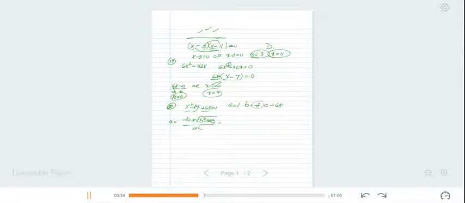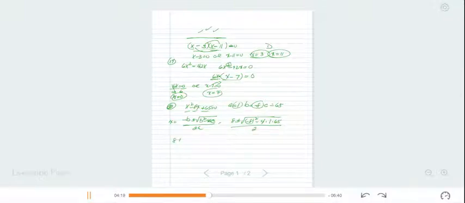So the opposite of a negative 8 would be a positive 8, plus or minus the square root of a negative 8 squared minus 4 times a, which is 1, times c, which is 65. All of this divided by twice a. If a is 1, then twice a is 2.